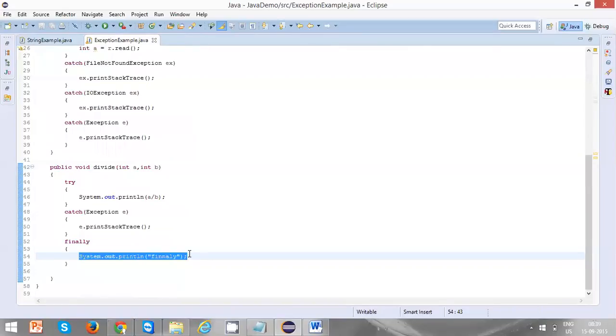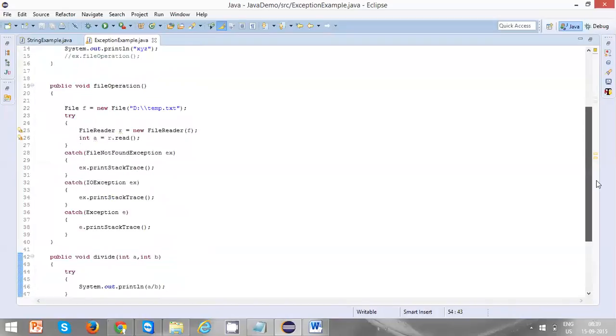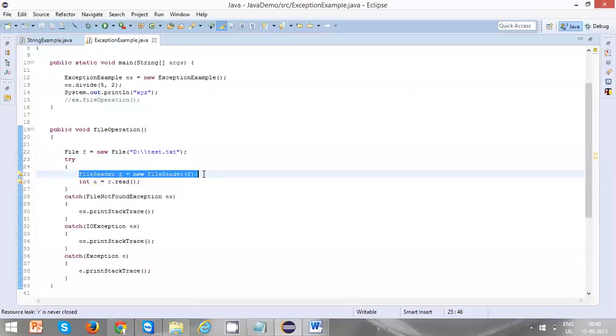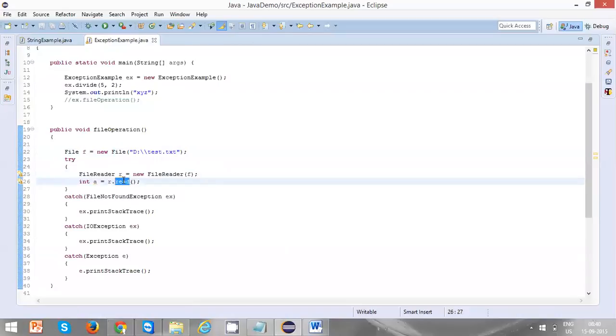Finally can be associated with either try or with catch directly. The use of finally is to clean up certain code. For example, here I'm doing FileReader r equal to new FileReader. Let's say the file is available and it is unable to read. This file object will be created, but when I'm trying to read, it will throw an IO exception.